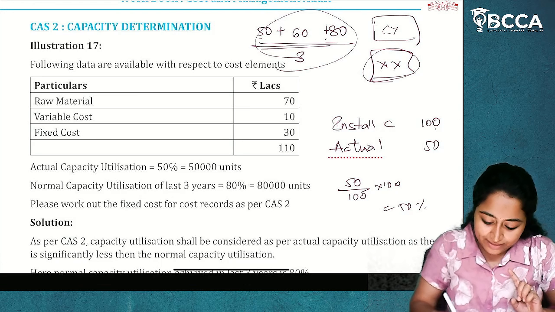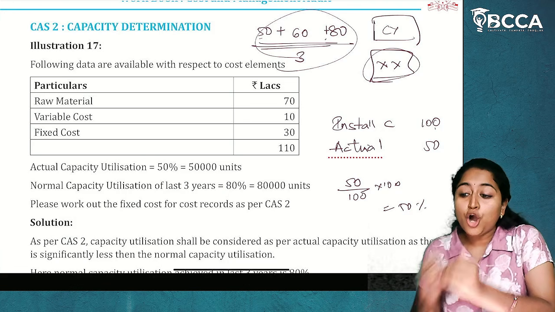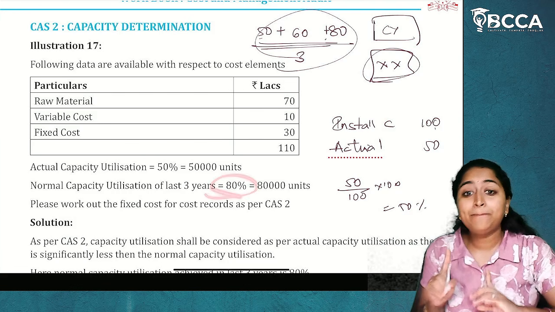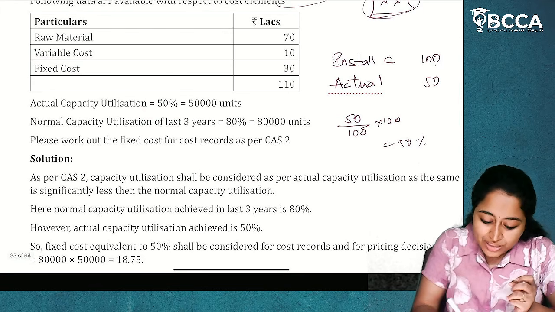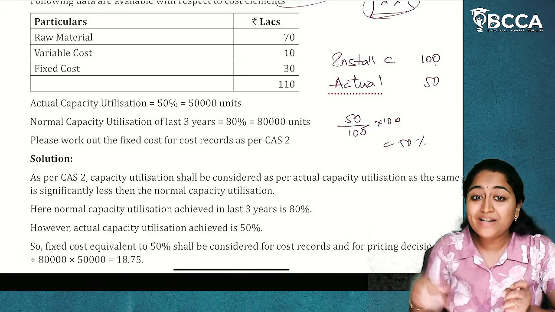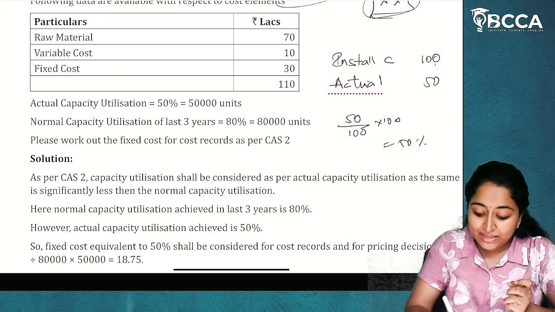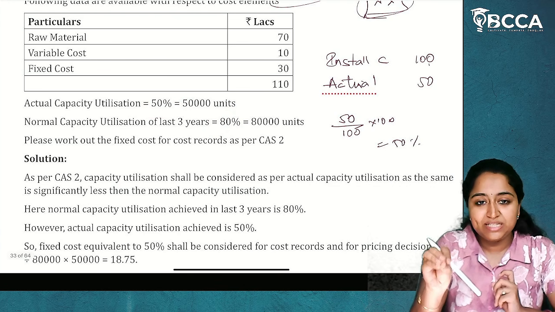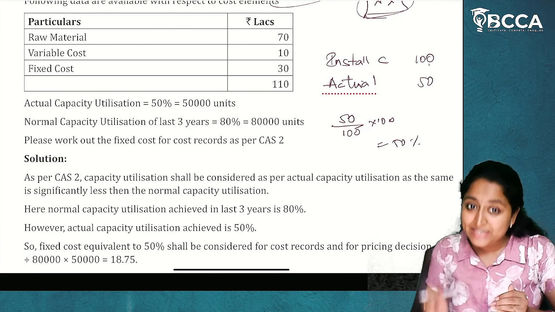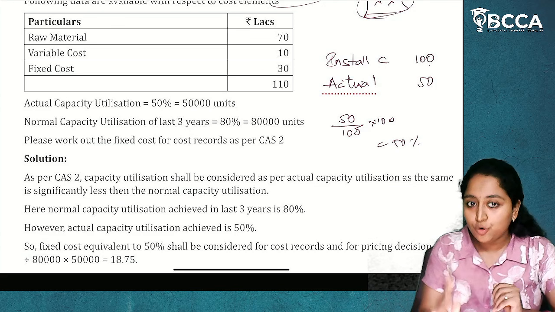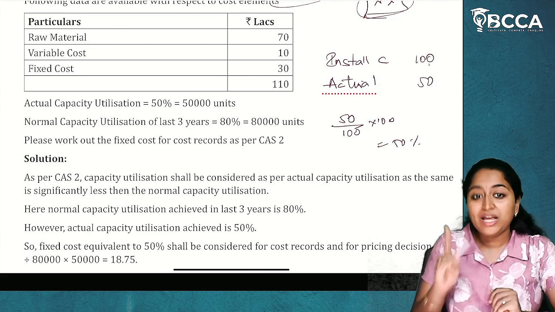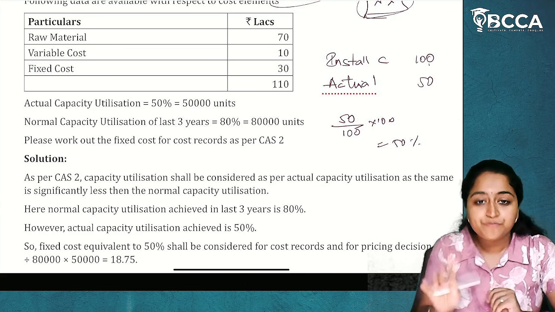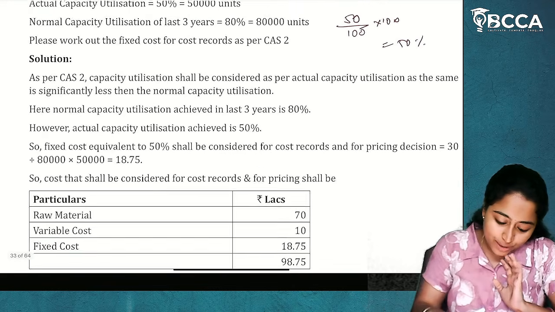So, here also they have taken 3 years of past data and they have got a budget or expectation of 80%. But what is the actual? Actual is only 50%. I expected my capacity to be 80%, but my capacity is only 50%, which means there is underutilization of capacity. Yes or no? If there is any difference in the capacity, it will affect the fixed cost. So, that is what we are going to derive now. I hope it is clear.